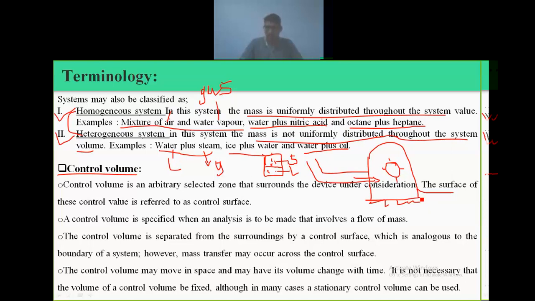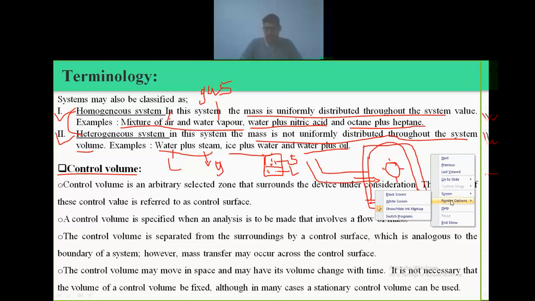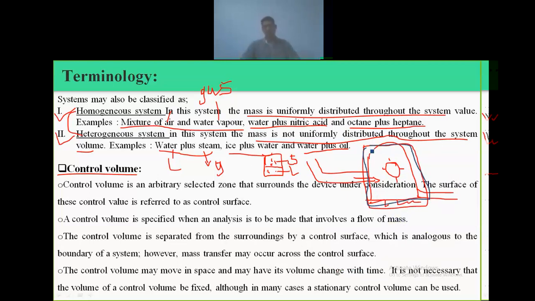If we consider this turbine and the casing as one control volume model, or this turbine as an open system, what happens? Mass can enter, heat energy can enter, and mass can leave with energy.